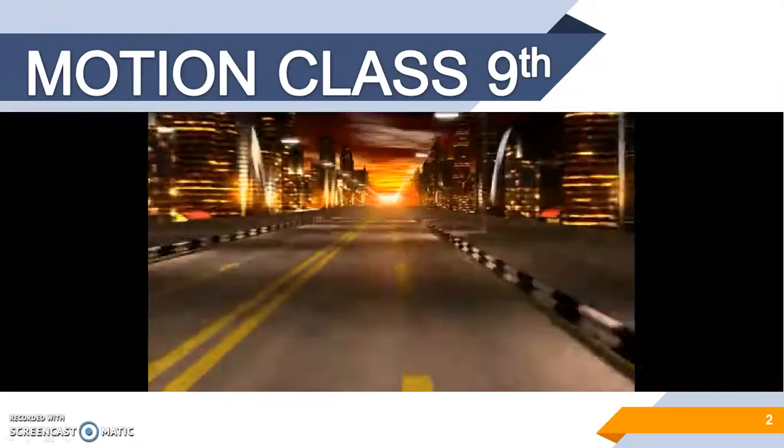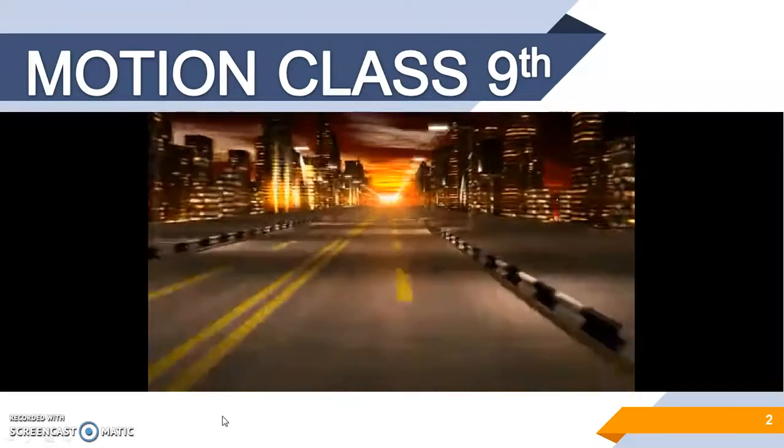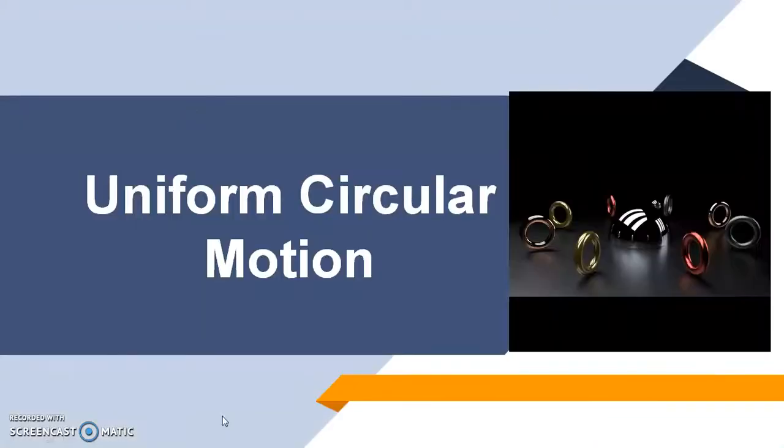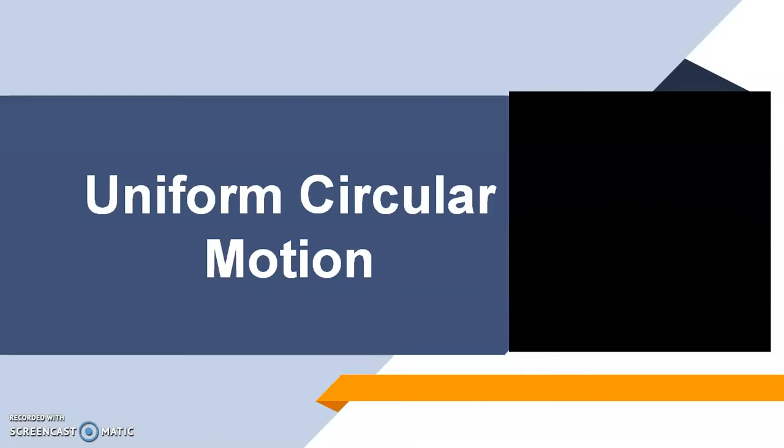Now today, in a series of motion class 9th, we will discuss uniform circular motion. Uniform circular motion means when an object moves in a circle with uniform speed, then it is in uniform circular motion.